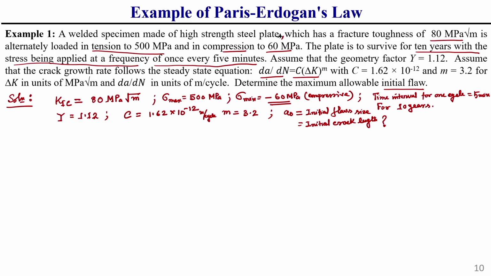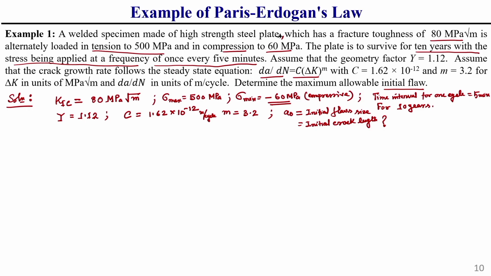So, what is the problem statement? A welded specimen made of high strength steel plates is subjected to an alternating load of tension 500 MPa and compression 60 MPa. This plate is to survive for 10 years with a stress being applied at a frequency of 1 every 5 minutes. If it is subjected to this for 10 years, what should be the final number of cycles? That fatigue cycle I need to find out first.